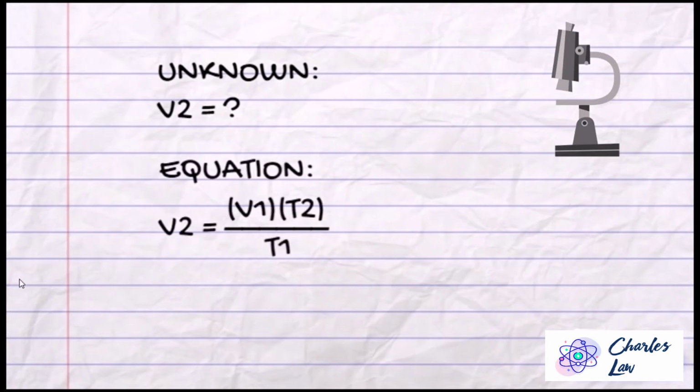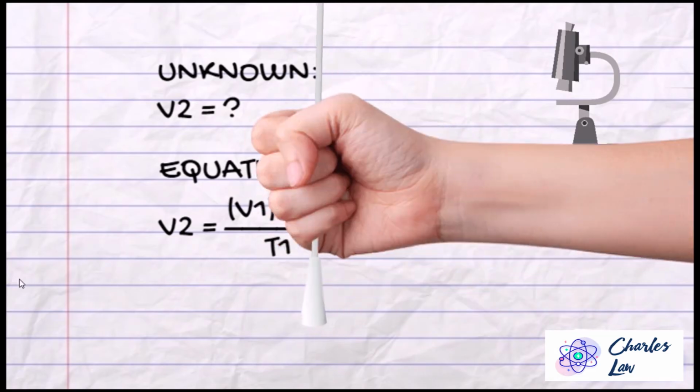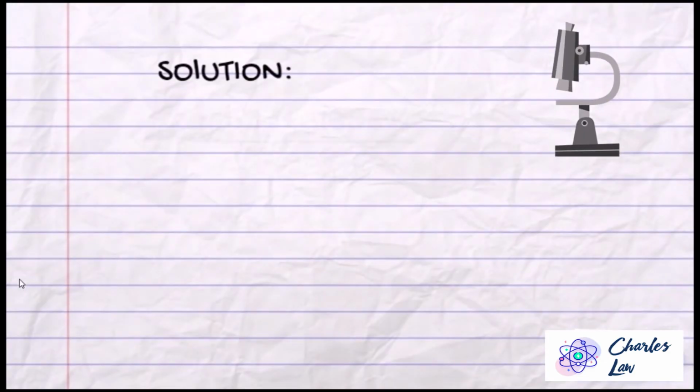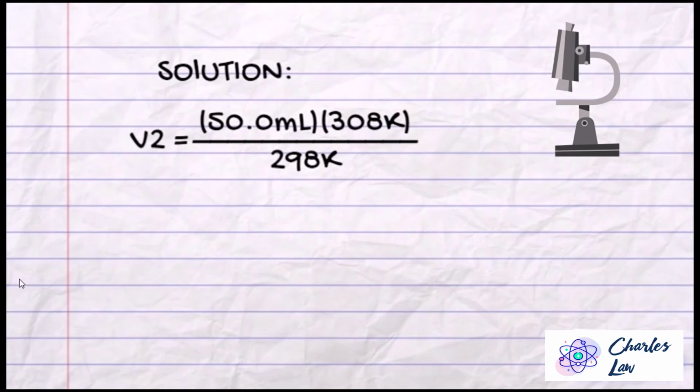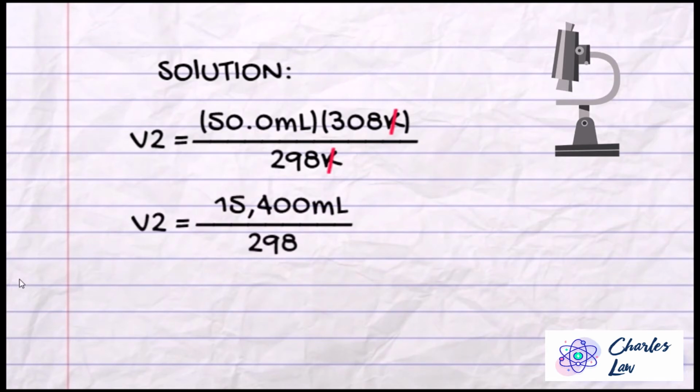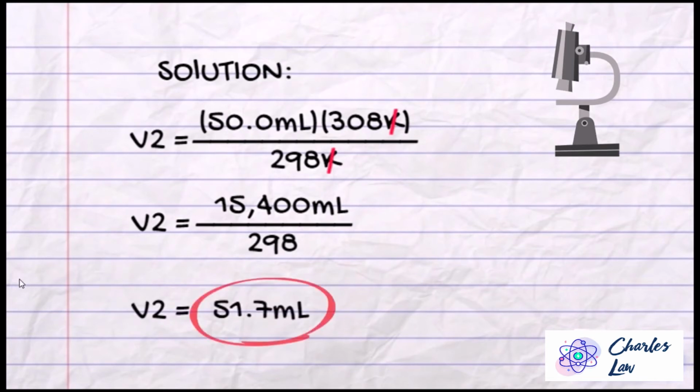The equation for the final volume is V sub 2 equals V sub 1 multiplied by T sub 2 over T sub 1. The solution is V sub 2 is equal to 50.0 milliliters times 308 Kelvin over 298 Kelvin. After that, cancel both Kelvin, then multiply. Now V sub 2 is equal to 15,400 milliliters over 298. After that, divide. And now the final answer is V sub 2 is equal to 51.7 milliliters.